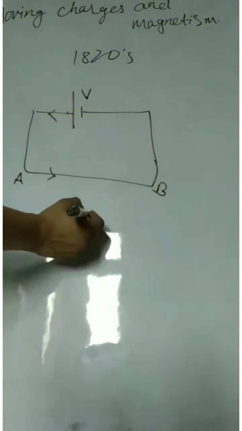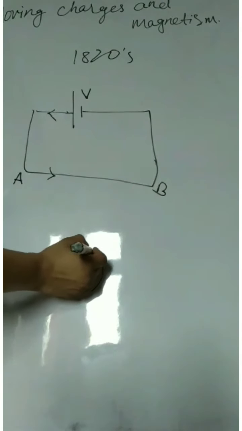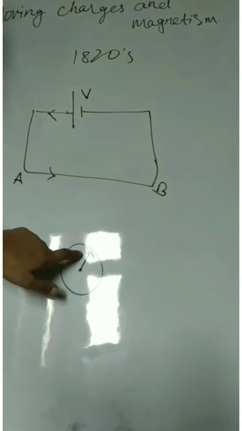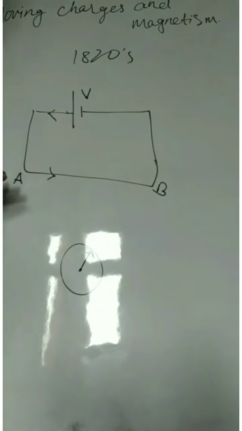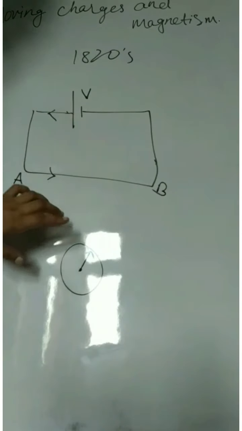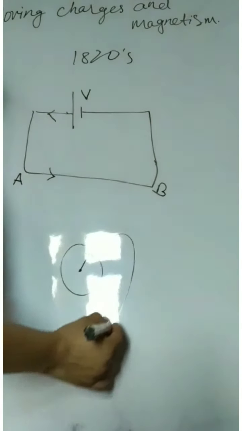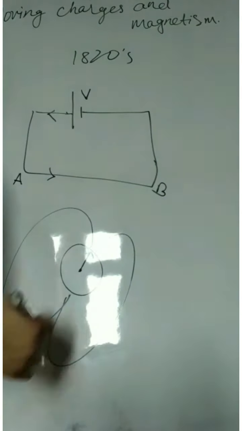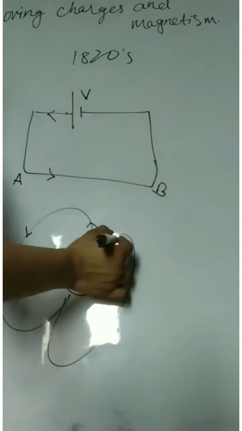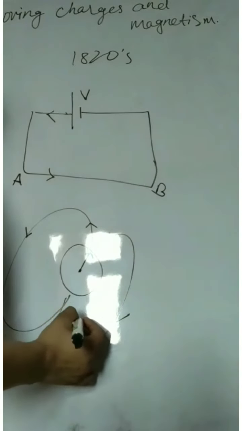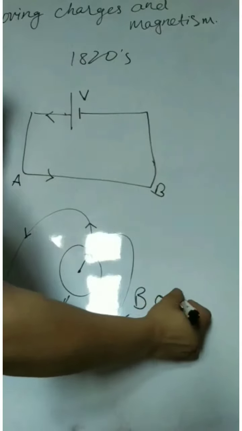And he had a compass. You all know a compass is a magnetic needle. This needle is magnetic. So when no current is around it, when I put this compass very far away from the current carrying conductor, it shows the magnetic field of Earth. You all know Earth has a magnetic field. So it got directed along the direction of the magnetic field of Earth.